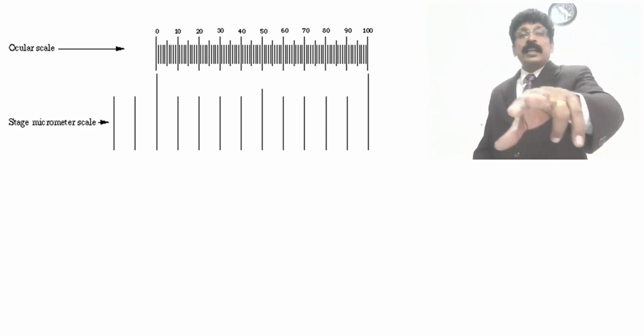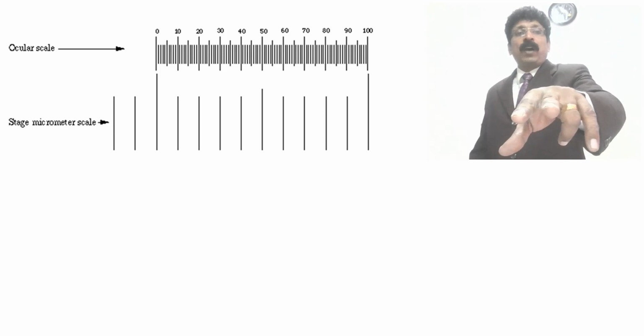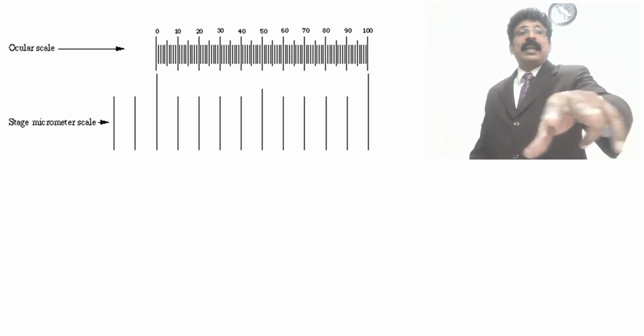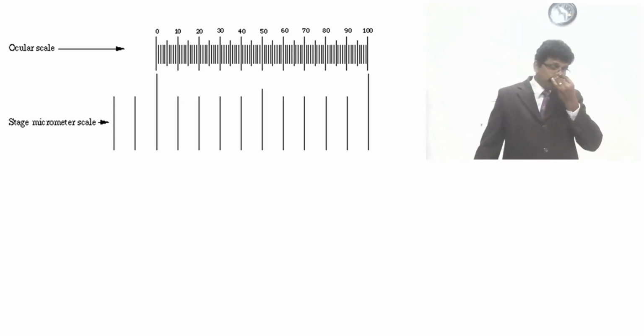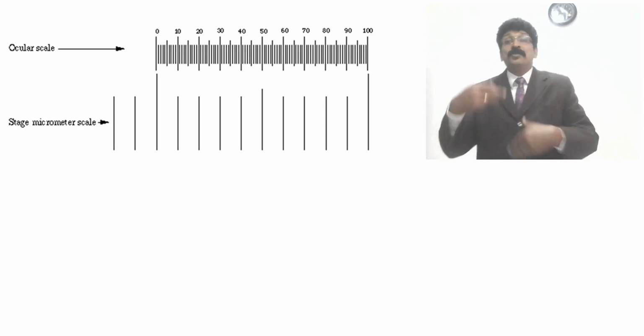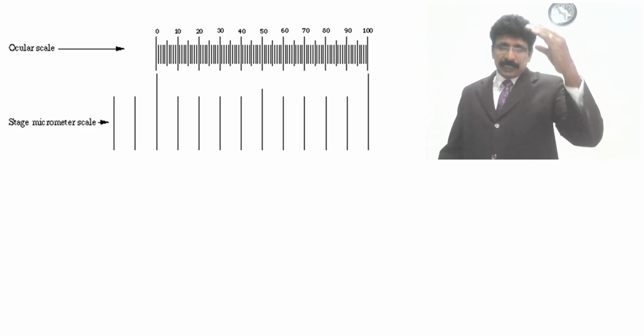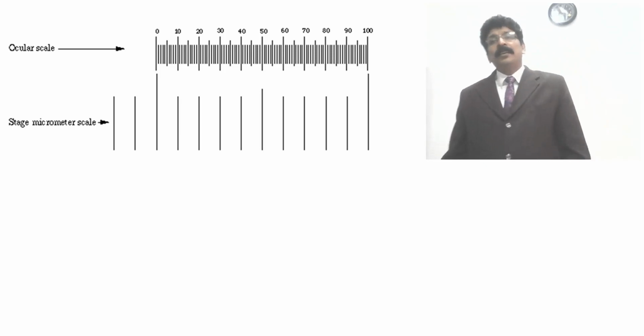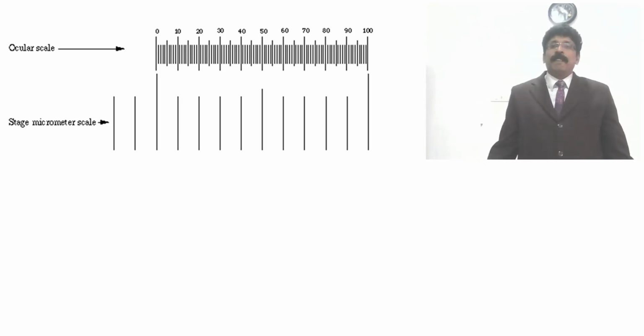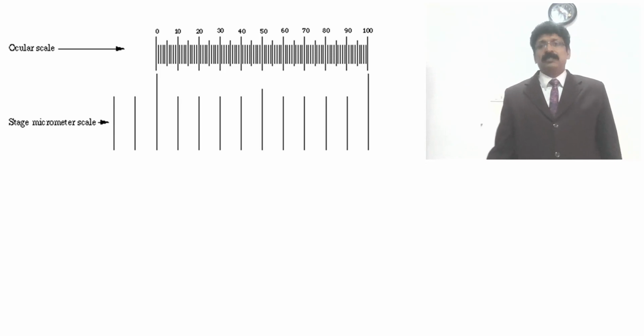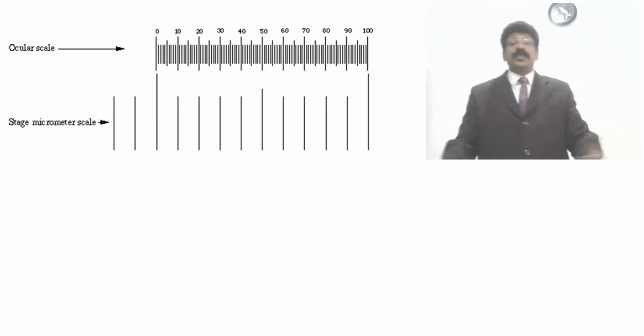You see 1, 2, 3, 4, 5, 6, 7, 8, 9, 10. So 10 divisions of stage micrometer is equal to 100 divisions of eyepiece. This is an example at the magnification he is seeing. And then you can say 1 division of stage micrometer is equal to 10 divisions of eyepiece.